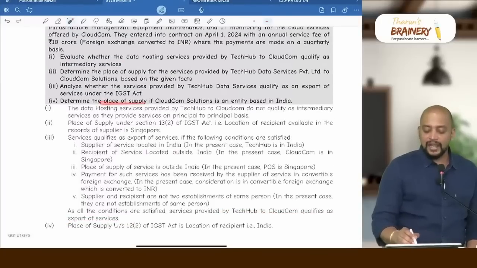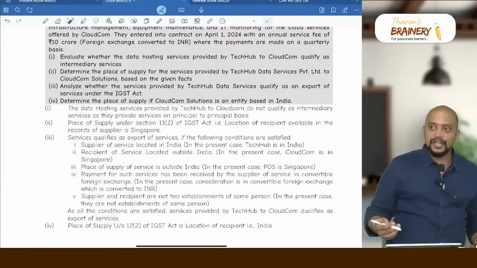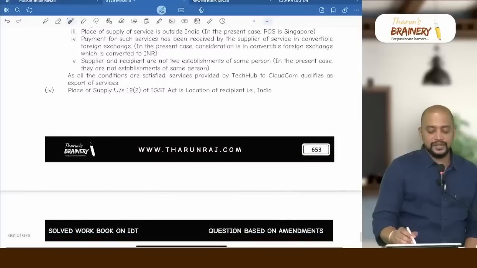Determine the place of supply. If Cloudcom Solutions is an entity based in India, there is no confusion, because always general provisions, location of recipient only will be taken as place of supply, that is in India.